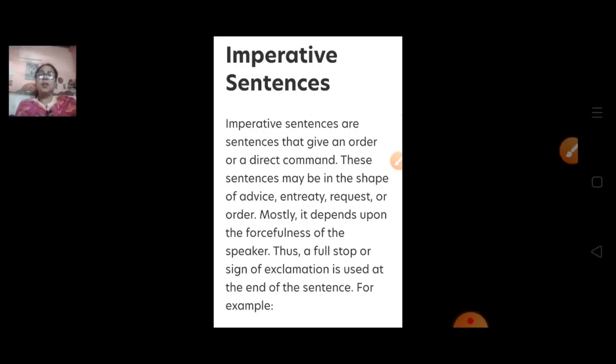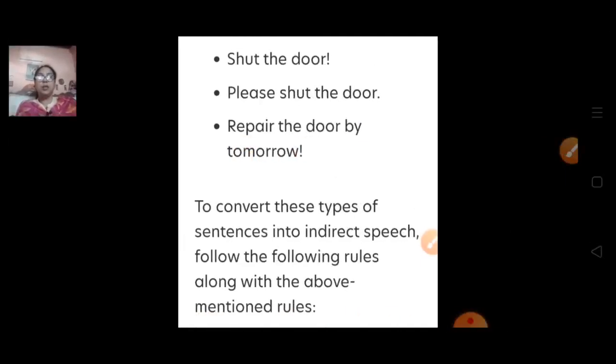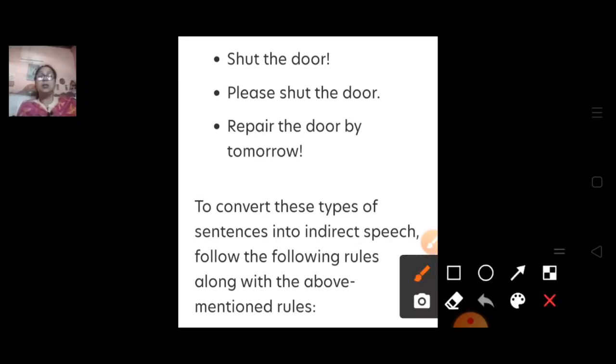If it is given in direct speech, how we are going to change that we are going to learn today. So if it is written shut the door or please shut the door, repair the door by tomorrow. So you can see this is the example of command, this is the request, and repair the door you can say this is suggestion or advice. To convert these type of the sentences into indirect speech, there are some rules that we are going to learn.